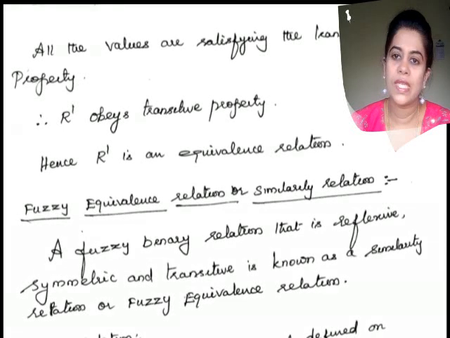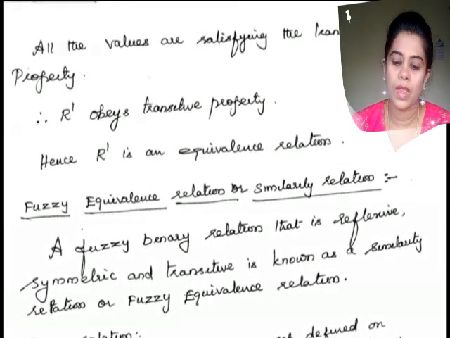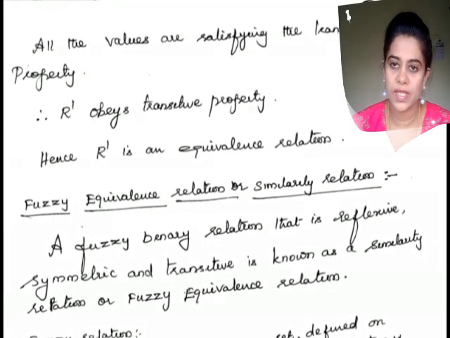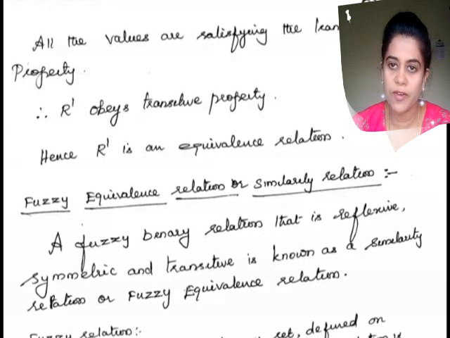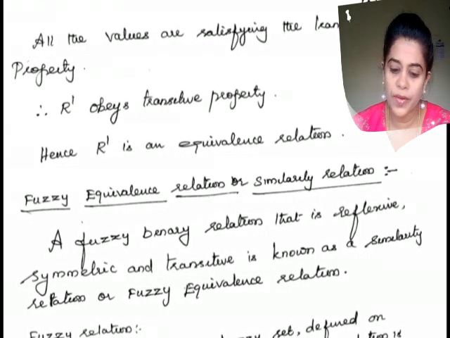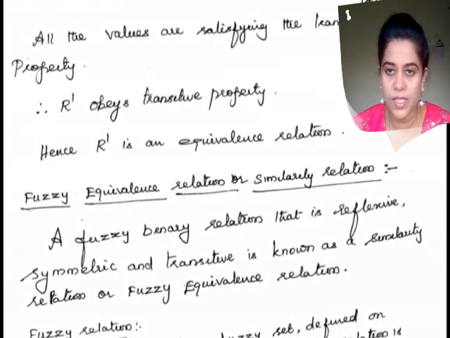What do you mean by fuzzy relation? First of all, fuzzy relation is a fuzzy set. It is defined on the Cartesian product of crisp sets.